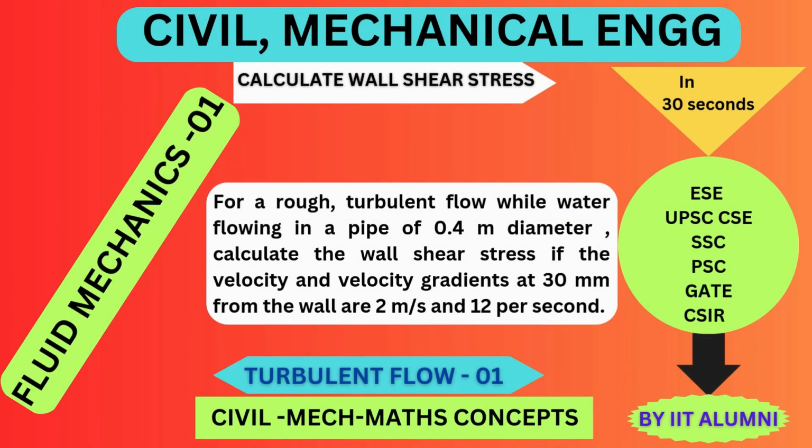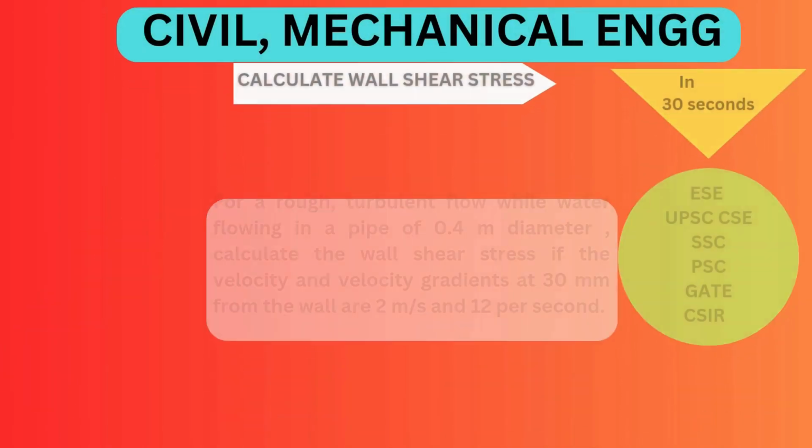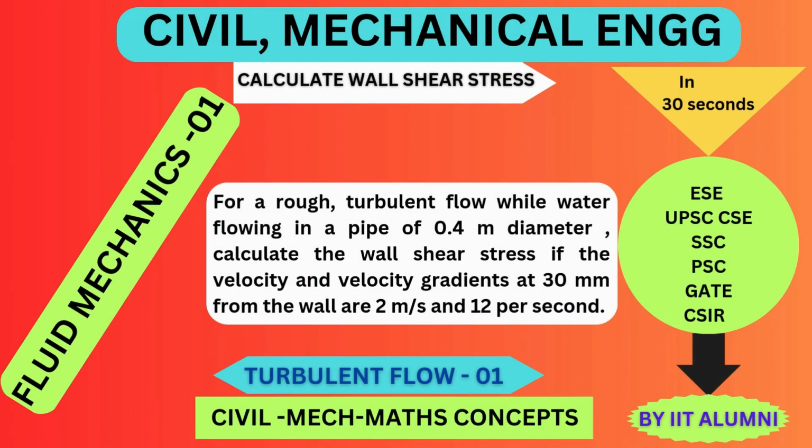And I have taken the first topic in my whole course. It will be a series of lectures on civil and mechanical engineering subjects, and the first subject I have taken is fluid mechanics. The reason behind it is that it is a common subject for both civil and mechanical engineering aspirants for all the examinations which I have quoted above. And also the fluid mechanics carries a weightage ranging from 10% to 35% in various examinations.